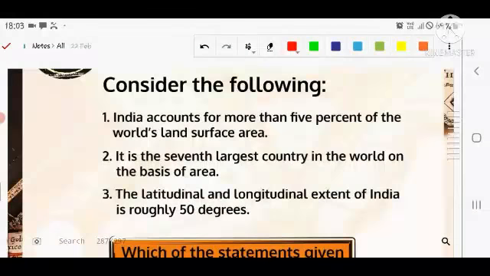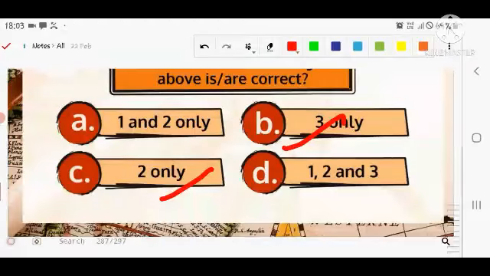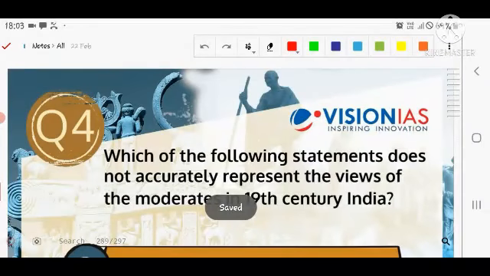I again repeat the question for better understanding. India accounts for more than 5% of the world's land surface area. It is the 7th largest country in the world on the basis of area. Third, the latitude and longitude extent of India is roughly 50 degrees. So you have to choose the correct option from the given options. Very easy question. Let's see the next question.